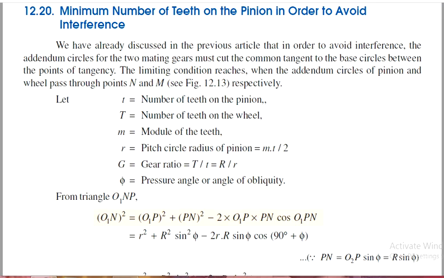So the addendum circles of these two mating gears must cut the common tangent to the base circles between the points of tangency. The condition for the addendum circles of the pinion and the wheel is that they pass through the points N and M, as we discussed in the earlier figure also.